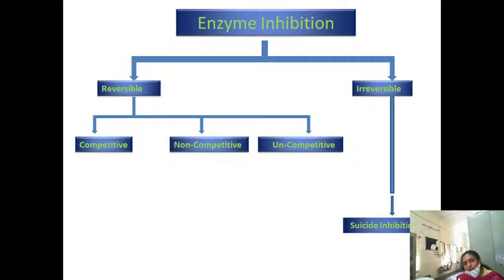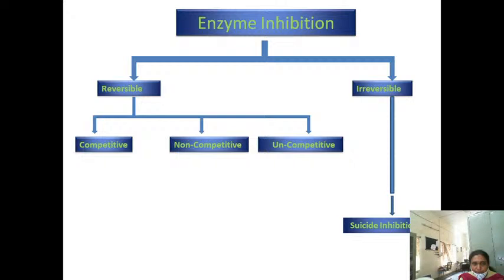Under reversible, again three types are there: competitive inhibition, non-competitive inhibition and uncompetitive inhibition. This classification is important for you. Even enzyme inhibition is an essay question for you. First you have to copy this illustration. Enzyme inhibition is of two types: reversible and irreversible. Reversible means this type of inhibition is reversed; irreversible means it is not reversed.